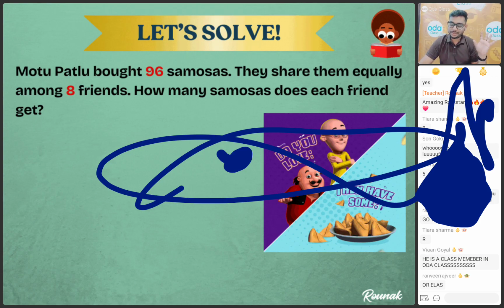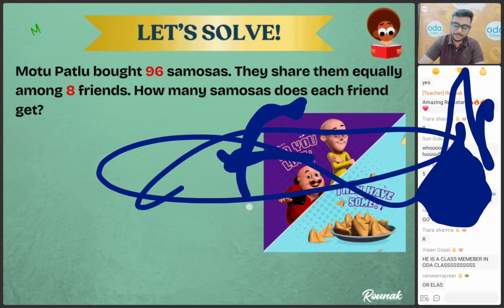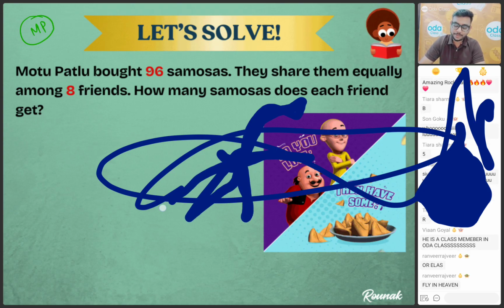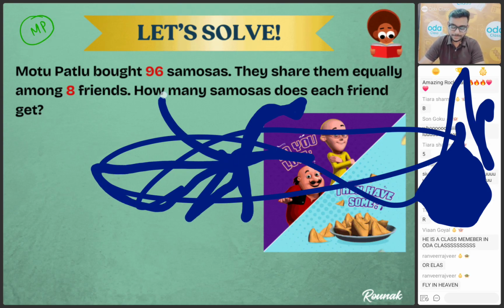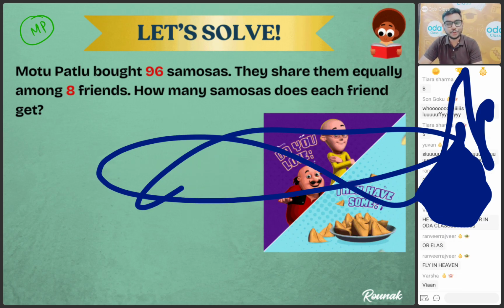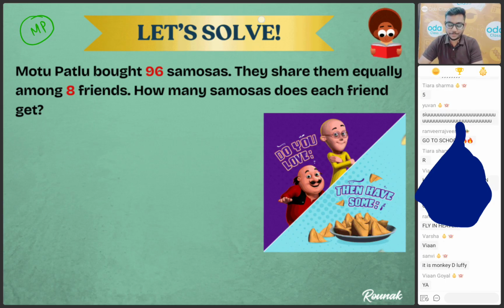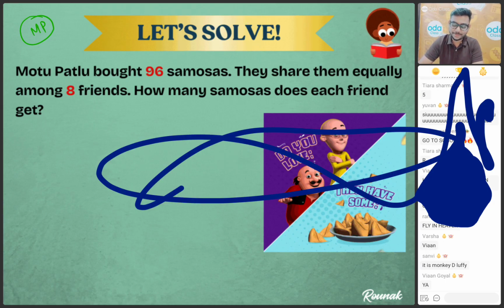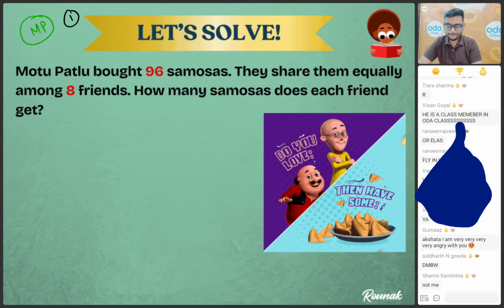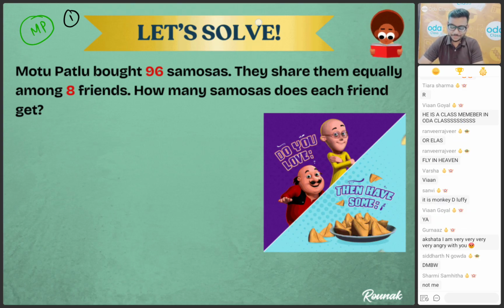Now let us solve a question based on Motu Patlu. Anybody a big fan of Motu Patlu? You can write MP in the chat box. Okay, we have so many fans. So you know that Motu Patlu loves samosas. Who likes samosa? You can type 1 in the chat box. After class, you can eat samosa. Very good.